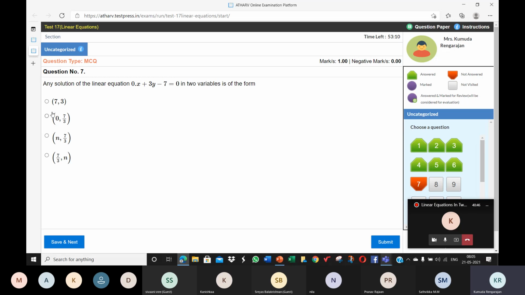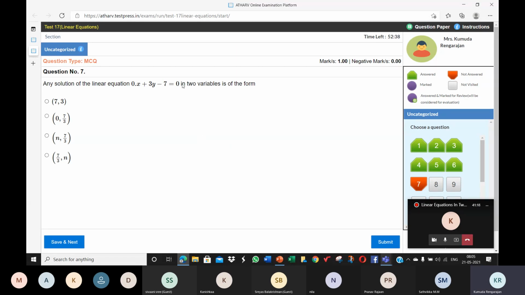See, when we make the table also, I know you all understood, but I just want to complete this. So when you make the table, against y you're going to write 7 by 3 always and take different values for x. So the points will be like 0, 7 by 3; 1, 7 by 3; 2, 7 by 3; minus 1, 7 by 3. x will take different values, but y will always be 7 by 3. So the points on the line will be like minus 10, 7 by 3; minus 9, 7 by 3. All of us should understand.